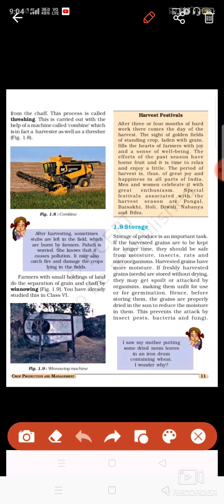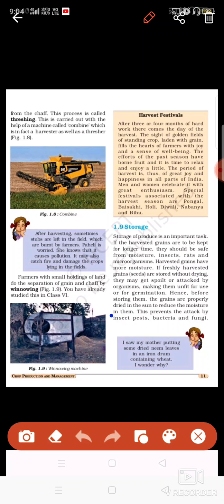You can see it has such a structure. By this blade, the crop can be cut, and it has this thresher also. It will remove the seeds from the chaff also. So both things can be done.